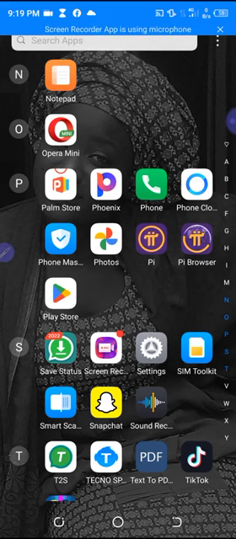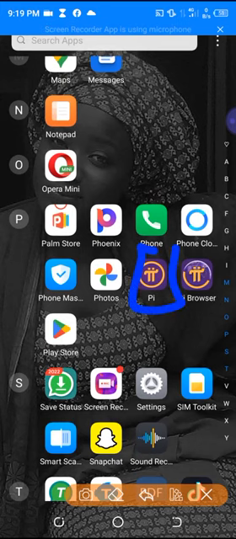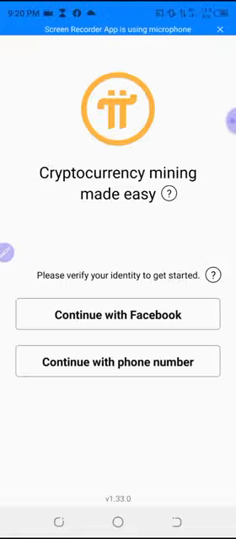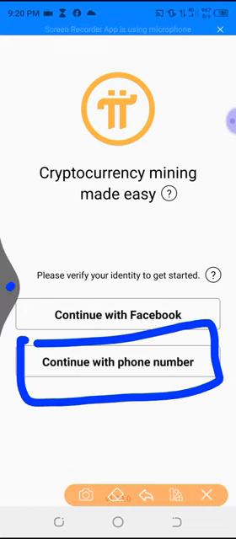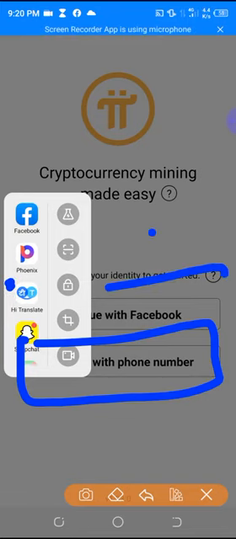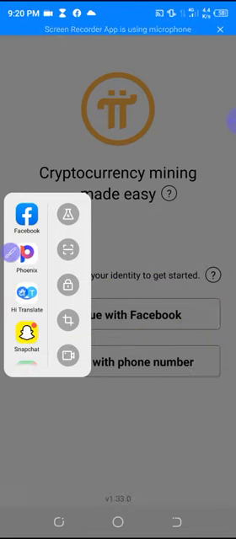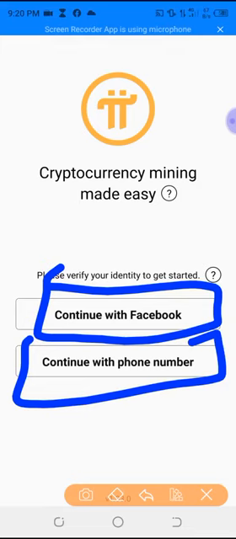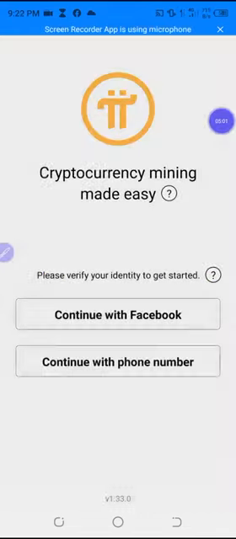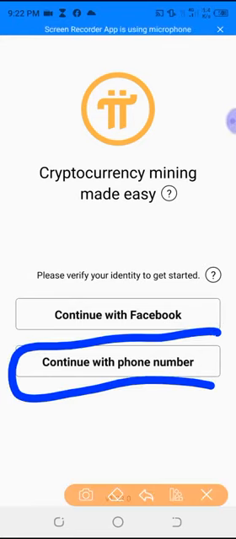So you click on the Pi. So now I click on the Pi. Now you see it has opened. Now you can sign up using either your phone number or Facebook. So either is accepted, Facebook or your phone number, but for this video I'm going to use a phone number to sign up.